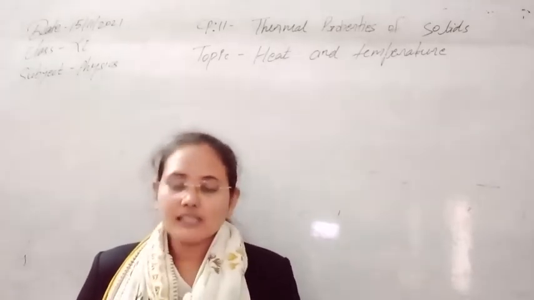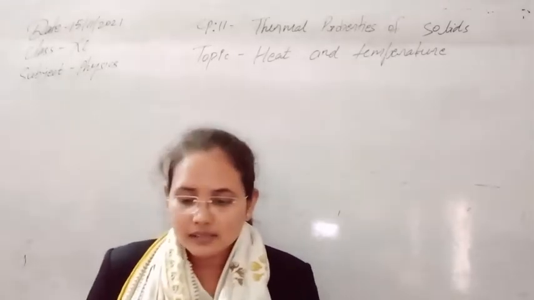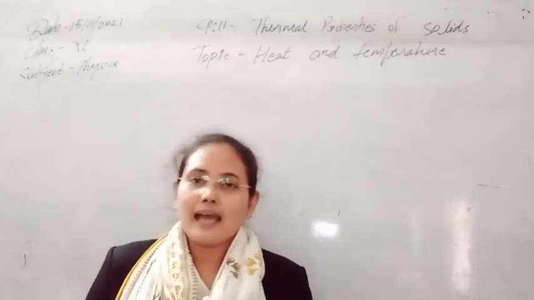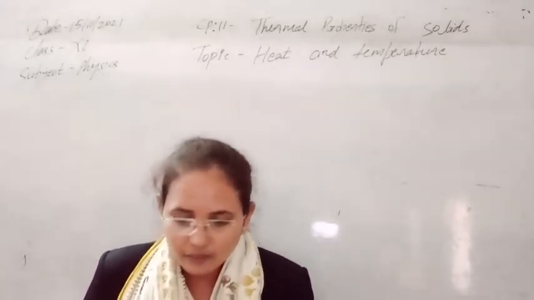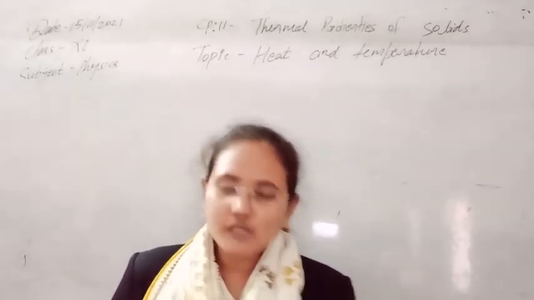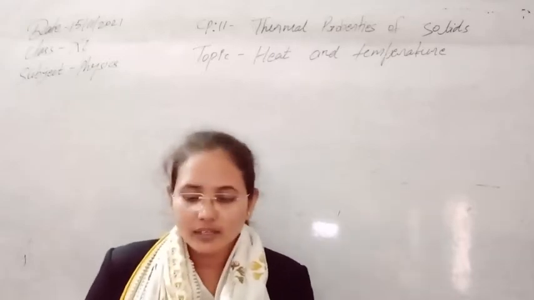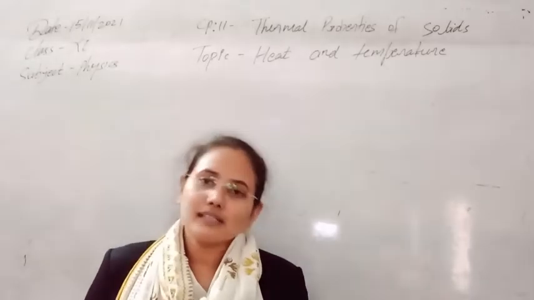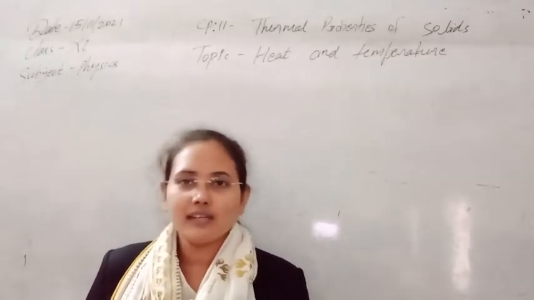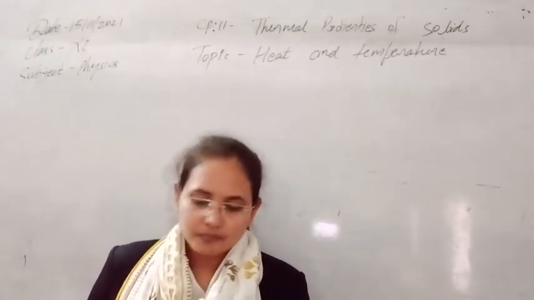Now, the reason we are using 15 degrees Celsius to define the calorie is that the specific heat or heat capacity of water is 1 calorie per gram per degree Celsius at 15 degrees Celsius. So that's why we have used that in the definition.